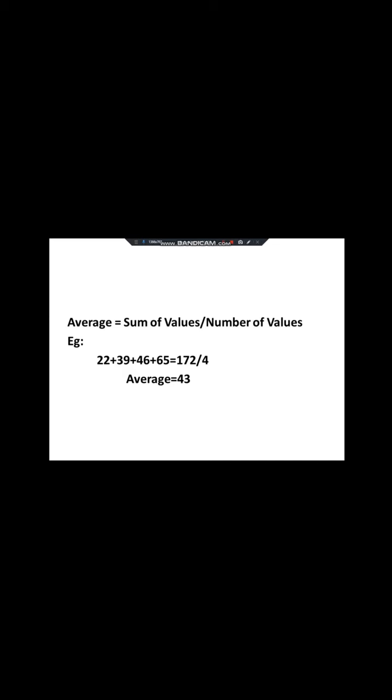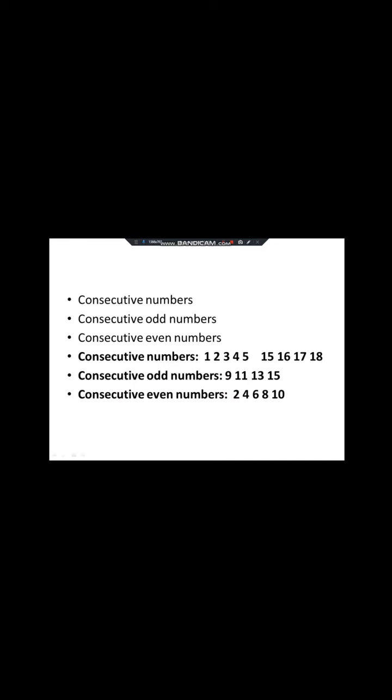As I told you, average is nothing but the sum of values divided by the number of values. Let us take four numbers, 22, 39, 46 and 65, and find the average of these four numbers. Just add them all together: 22 plus 39 plus 46 plus 65. You will get a total of 172, which is the sum of values. This should be divided by the number of values, which means how many numbers are there? 1, 2, 3 and 4. So totally 4 numbers are there, so the number of values is 4. When you divide, you will get the average as 43. I hope you understood, and I hope you are clear with the concept of average.